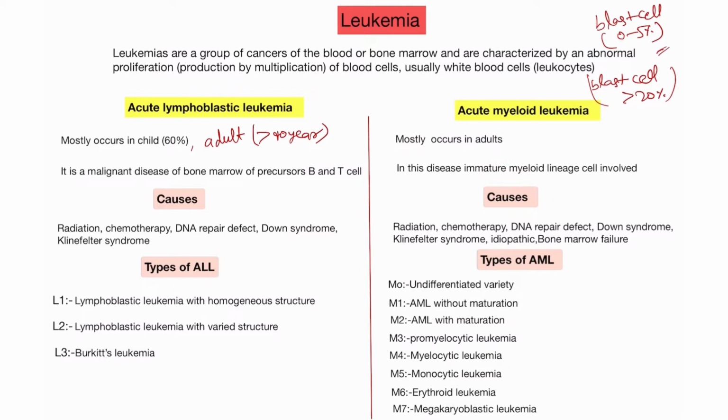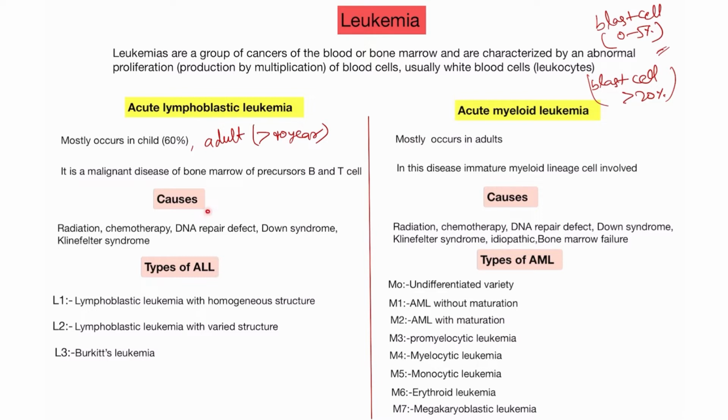In acute lymphoblastic leukemia, it is a malignant disease of bone marrow precursor B cells and T cells. Both B cell and T cell precursor abnormality occurs in this type of leukemia. But in acute myeloid leukemia, immature myeloid lineage cells are involved. Means myeloid cells are involved in this type of leukemia. This is the main characteristic.